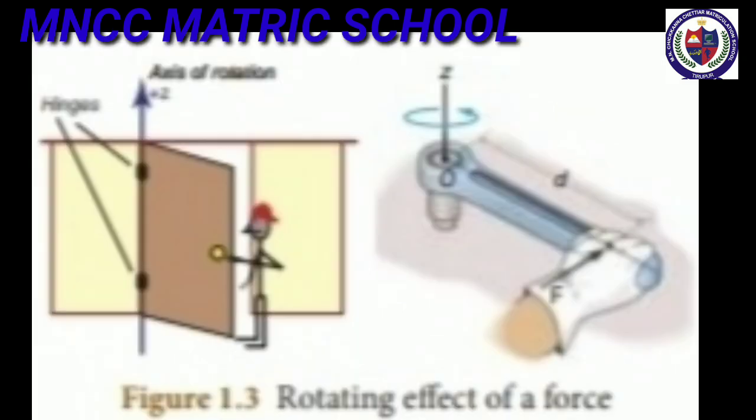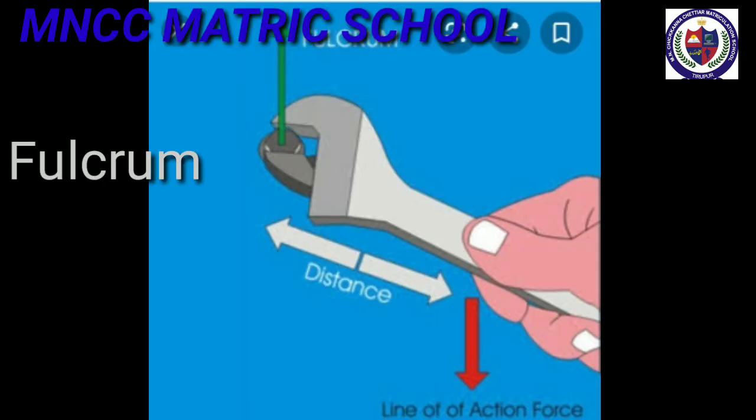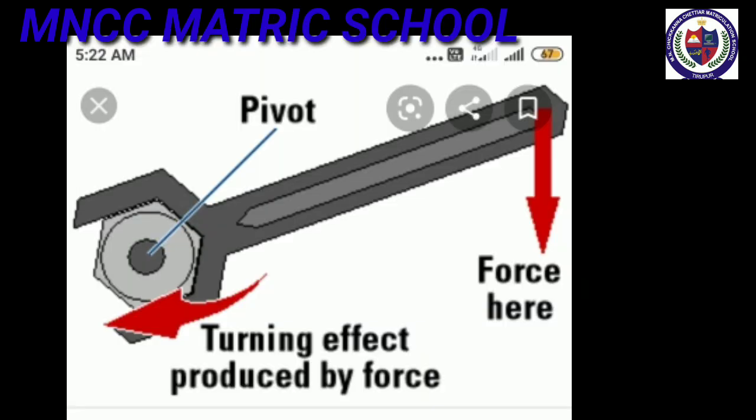Next topic is the rotating effect of force. Have you observed the position of the handle in a door? It is always placed at the edge of the door and not at some other place. Why? The door can be easily opened or closed when you apply the force at a point far away from the fixed edge. In this case, the effect of the force you apply is to turn the door about the fixed edge. This turning effect of the applied force is more when the distance between the fixed edge and the point of application of force is more.